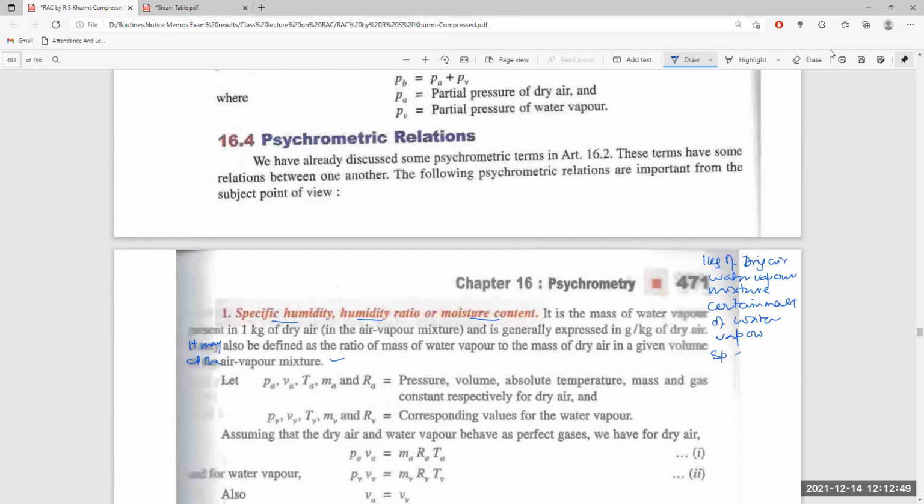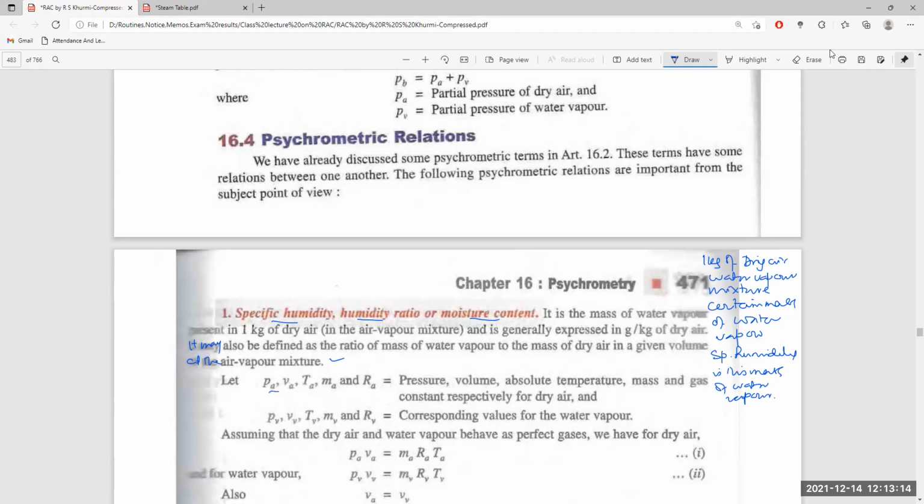Specific humidity is this mass of water vapor present in 1 kg of dry air. It is the amount of water vapor, in grams, present per kg of dry air. This is the specific humidity, or humidity ratio, or moisture content.